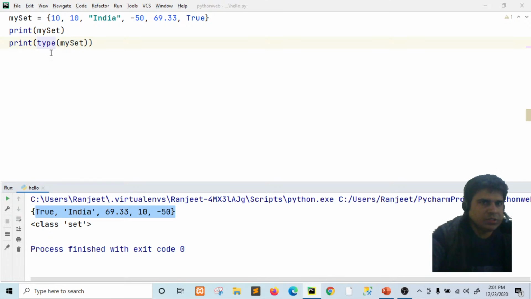So by using this type function you can find out the type of data structure, what kind of data structure this is, right? One more thing I want to tell you.